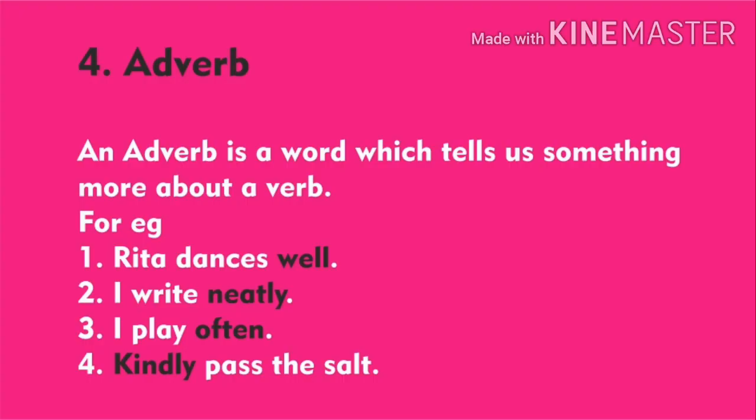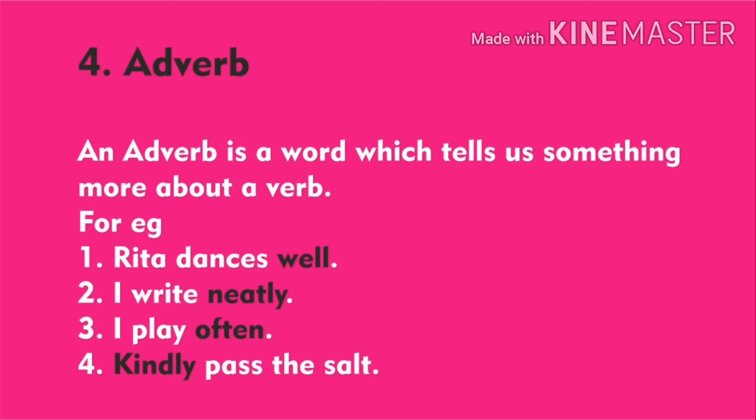So the fourth part of speech is adverb. An adverb is a word which tells us something more about a verb. For example, Rita danced well. How is Rita dancing? Well. So well is the adverb. Second sentence, I write neatly. How am I writing? Neatly. So neatly is the adverb.